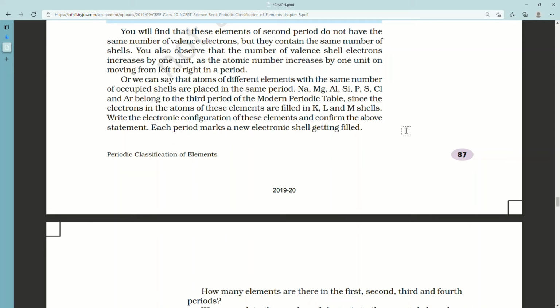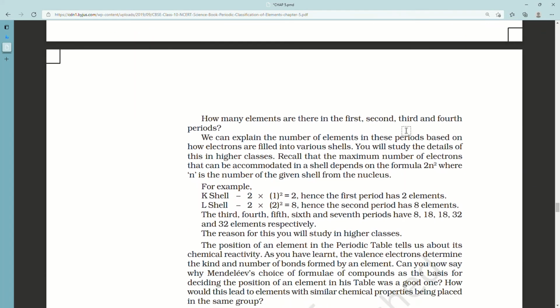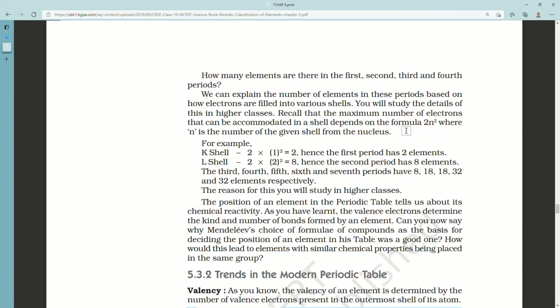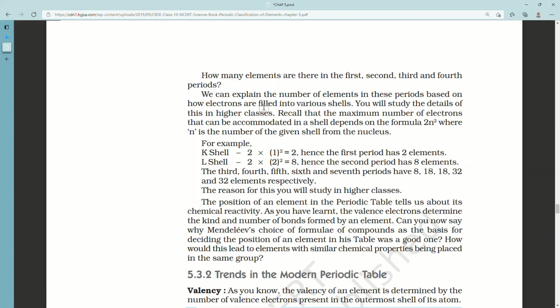That was very good. How many elements are there in the first, second, third and fourth periods? We can explain the number of elements in these periods based on how many electrons are filled into various shells. You will find how many elements are there in the first, second, third and fourth period. You will study the details of this in higher classes.